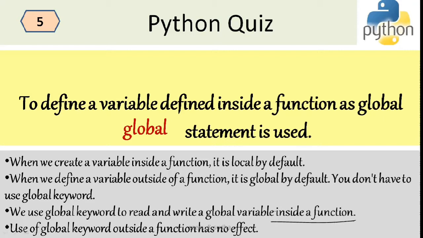So inside a function, global variables cannot be accessed unless you use the global keyword, if there are same variable names. Use of the global keyword outside a function has no effect. Outside a function, a variable is global by default anyhow. So this is regarding the global keyword.